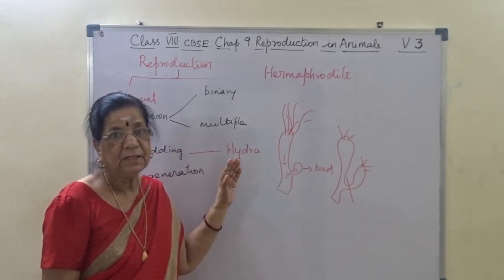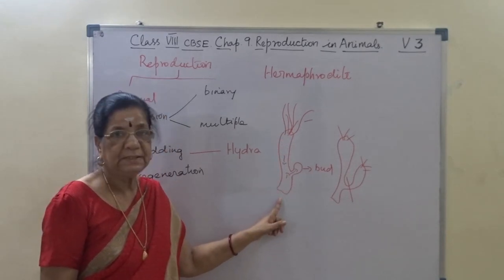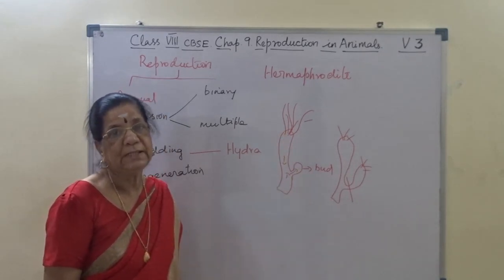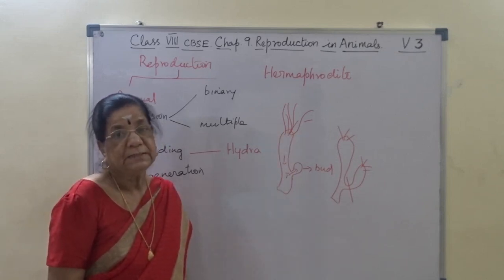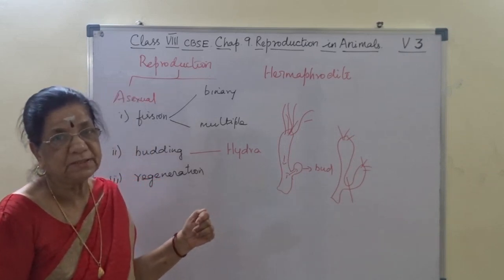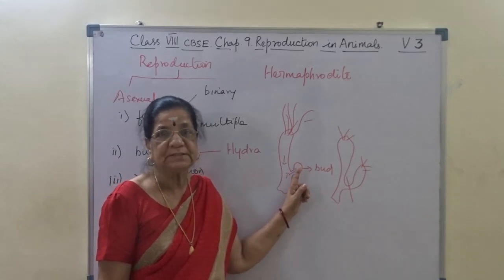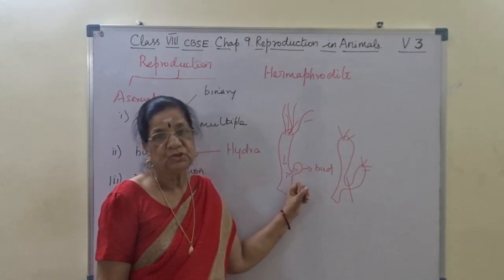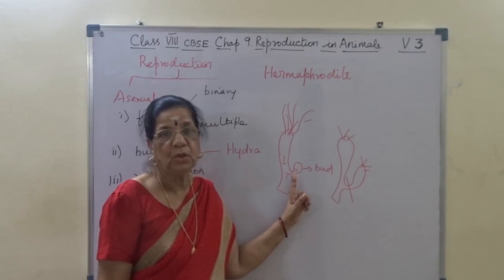Hydra structure: the animal is cylindrical in nature with a basal disc and an oral end. The oral end is provided with the tentacles. Right? At the time of asexual reproduction, budding, there is a lateral protuberance. The projection will appear on the side wall.